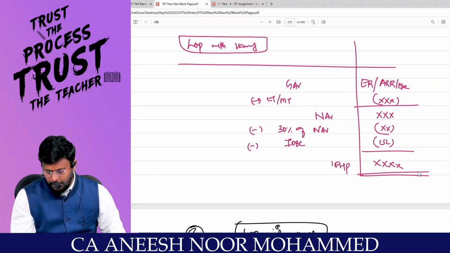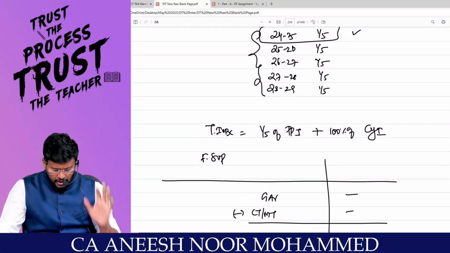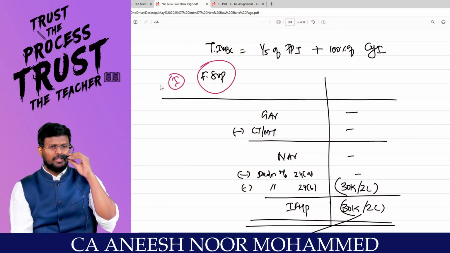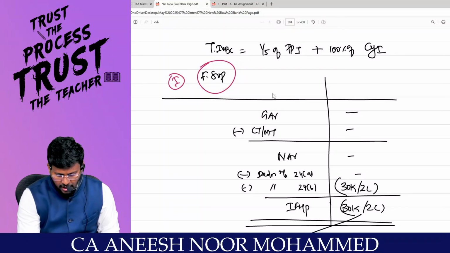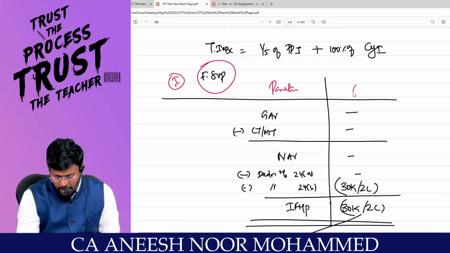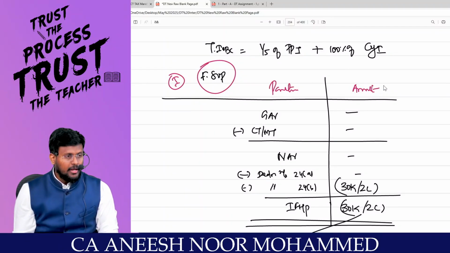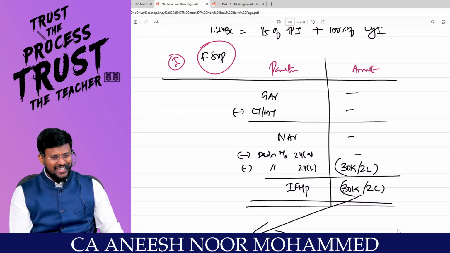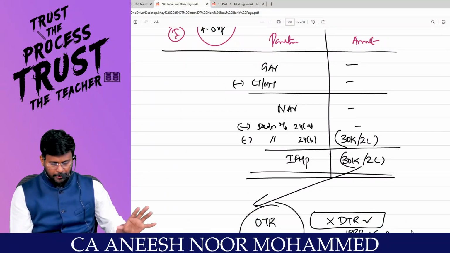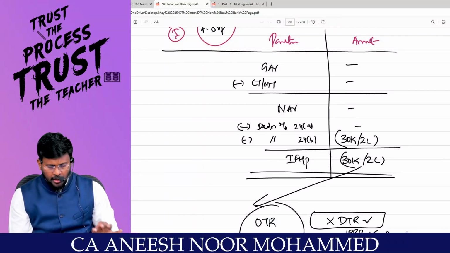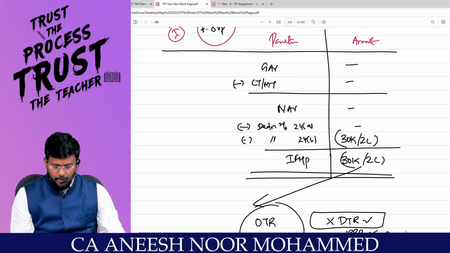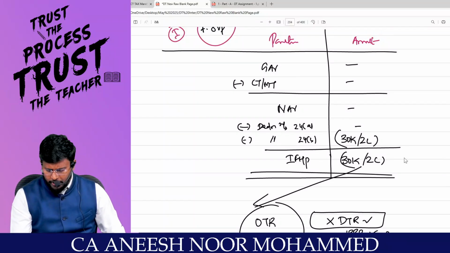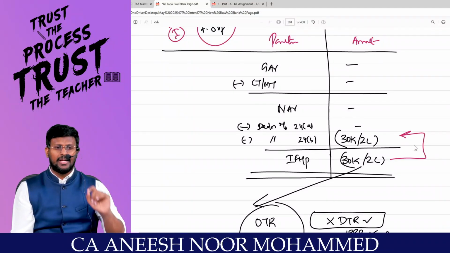Can I proceed, sir? So, till now, 3 properties have been done. Number 1, fully self-occupied property. Sir, do you have the courage to recall once? For the fully self-occupied property, GAV will be nil. Less municipal tax, not applicable. NAV, nil. Less deduction under section 24A, not applicable. Less deduction under section 24B, 30,000 or 2 lakh as the case may be. Always you will get a loss from house property, which may be exactly equal to IOBC. If it is higher, then 30,000 or 2 lakh as the case may be.